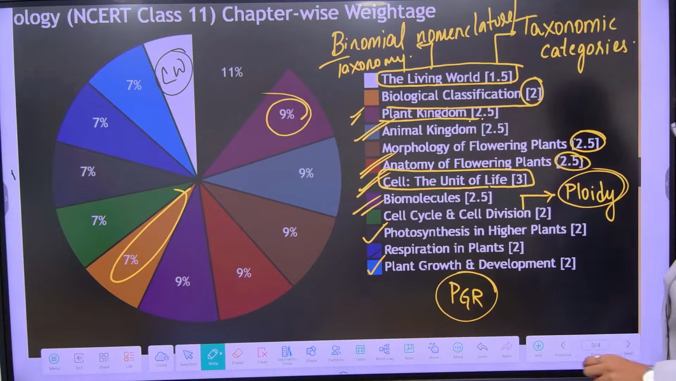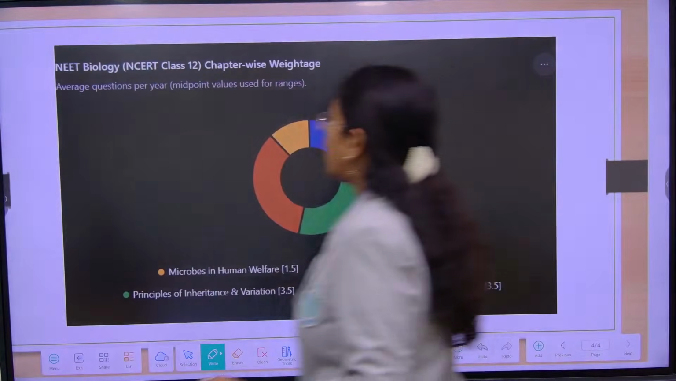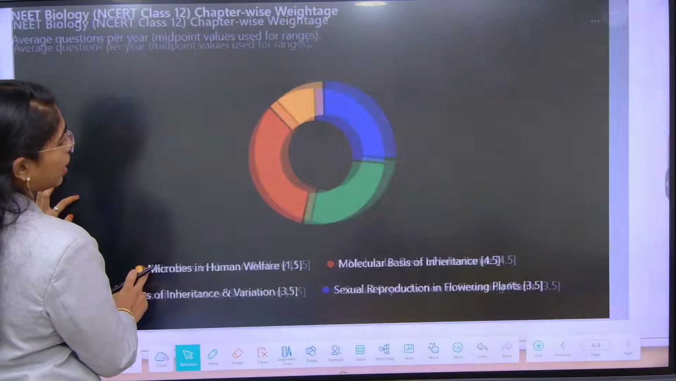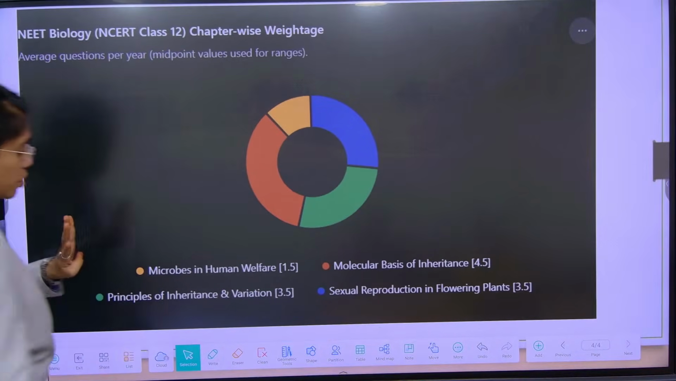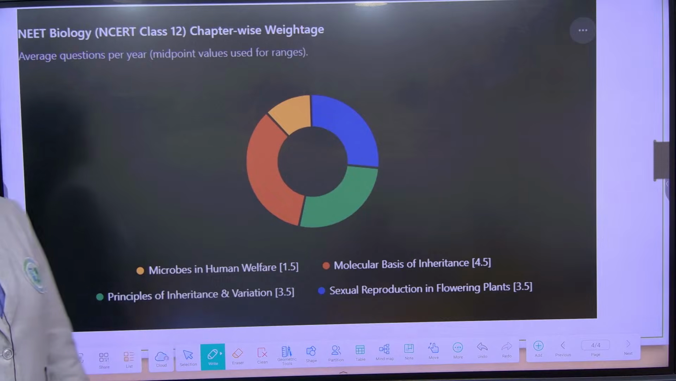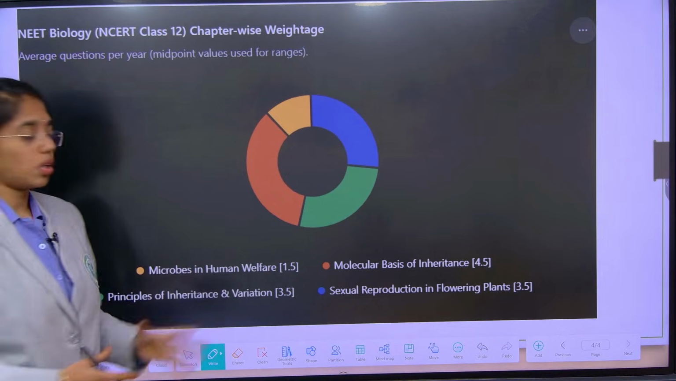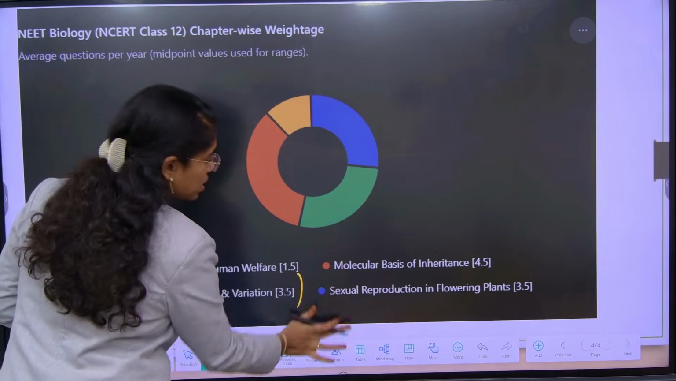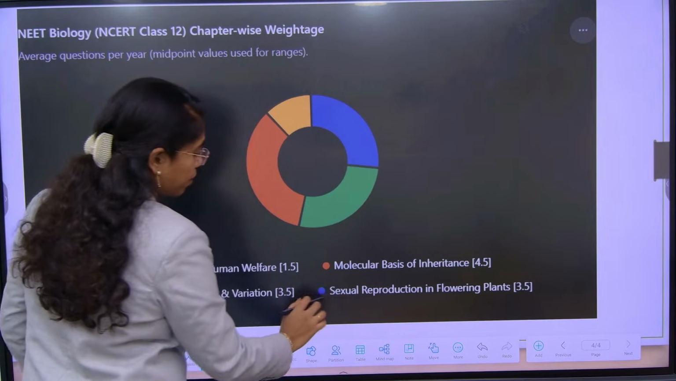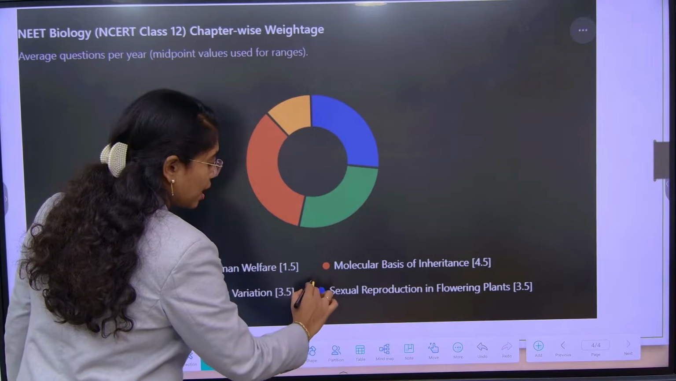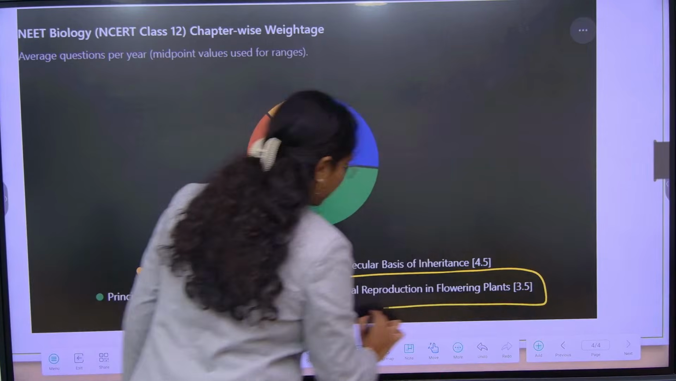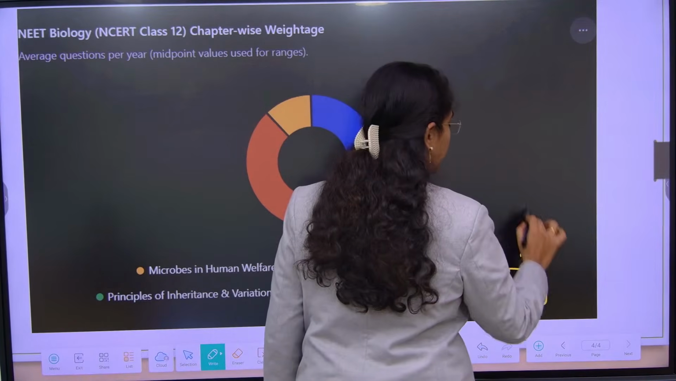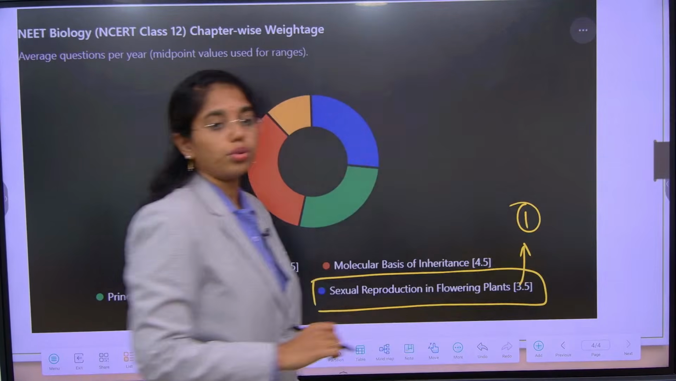Now from NCERT 12, the chapters that I am going to deal with are just 4. But those are broad and major chapters, of which 3 are broad and major. First, sexual reproduction of flowering plants. This chapter itself singly will cover around 2 to 3 questions.